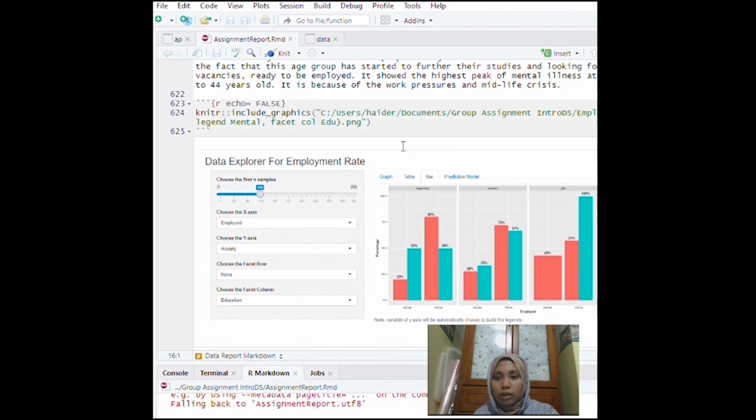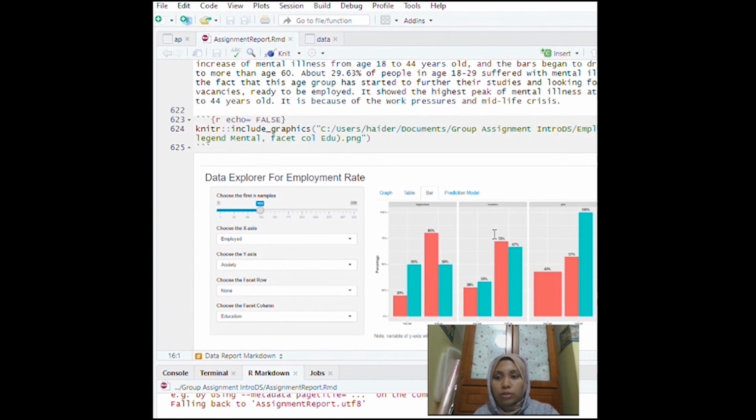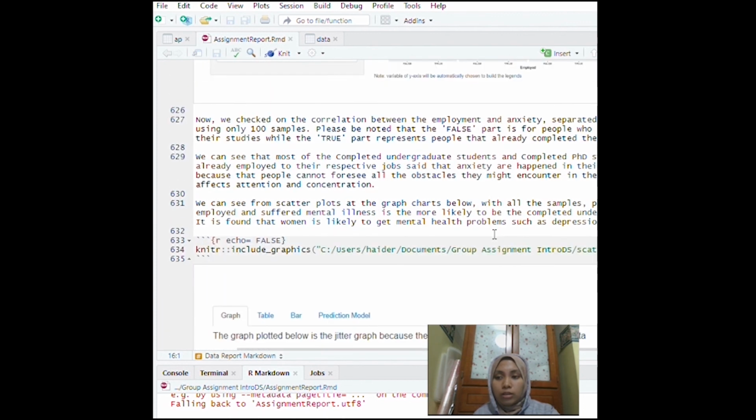After I finish the report, I knit it to HTML and Word so that I can submit one of them if necessary. The final one is here, so it will be complete. That's all for me.